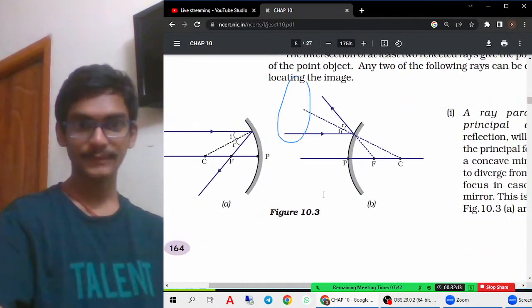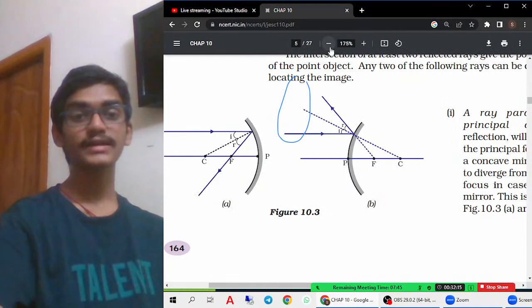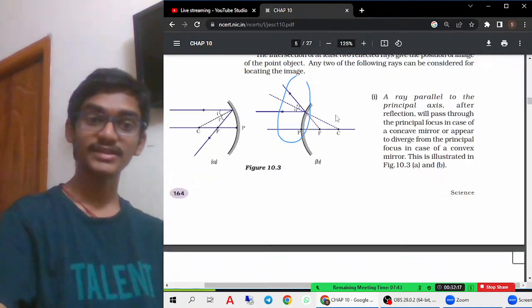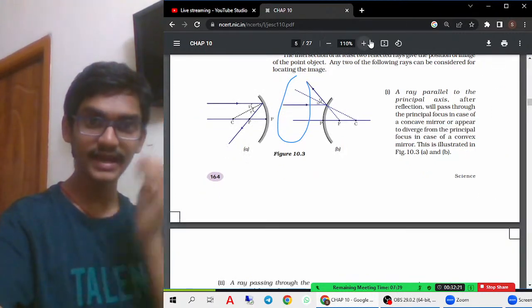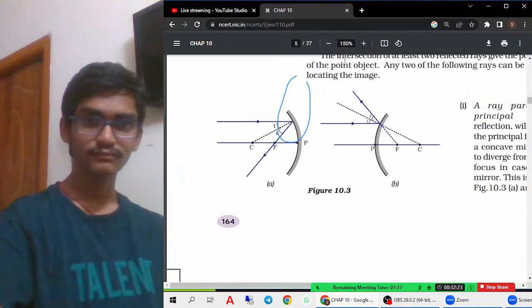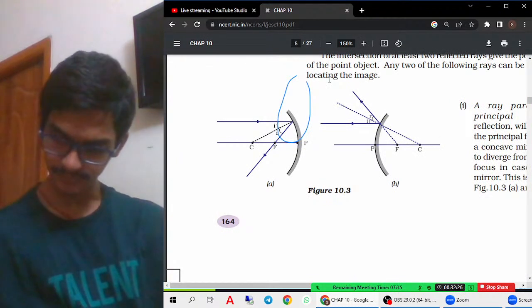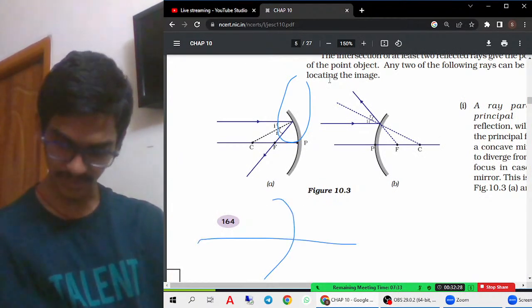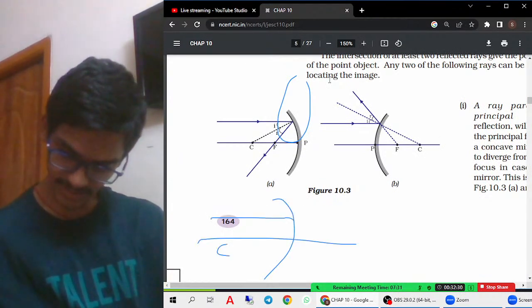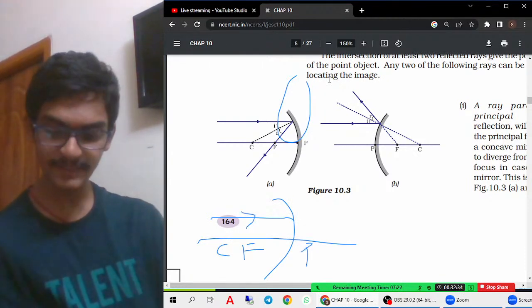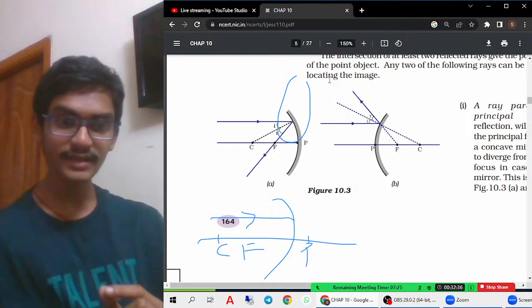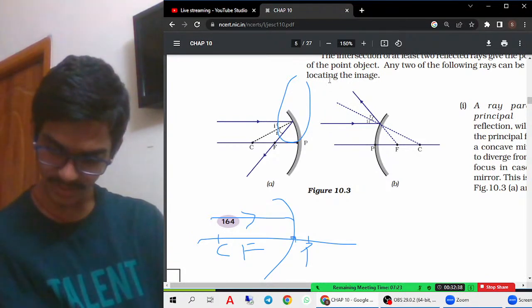So what are actually the ray diagrams? These are the rules for drawing the ray diagram. So you must actually know what the rules are. In rules, what you are going to see is that when a light ray is drawn parallel to the principal axis in a concave mirror... As you know, principal axis is nothing but a line joining... sorry, this point P is always here.